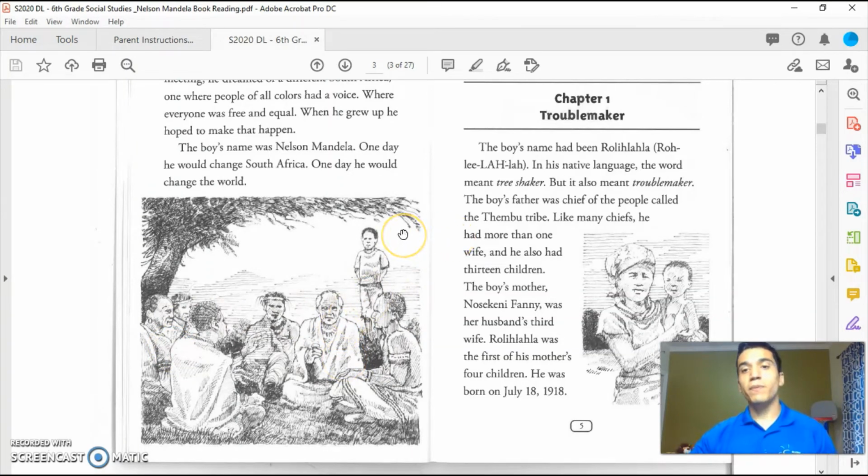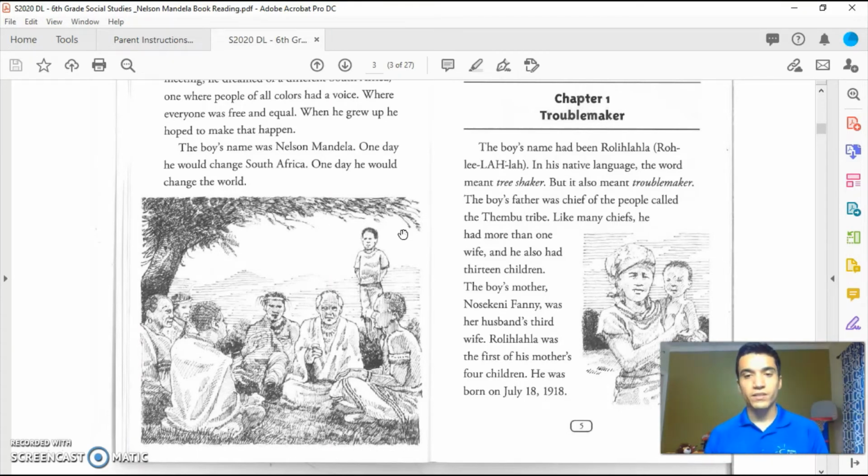The boy's name had been Rolilala. In his native language, the word meant tree shaker, but it also meant troublemaker. The boy's father was chief of people called the Thembu tribe. Like many chiefs, he had more than one wife. This is called polygamy. Okay, so if you want to know the academic vocabulary for that, having more than one wife is called polygamy. This is normal for ancient native tribes to do this, so this is not out of the ordinary for Nelson's father to have more than one wife at this time.